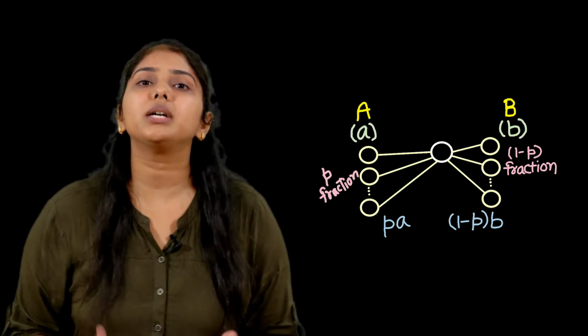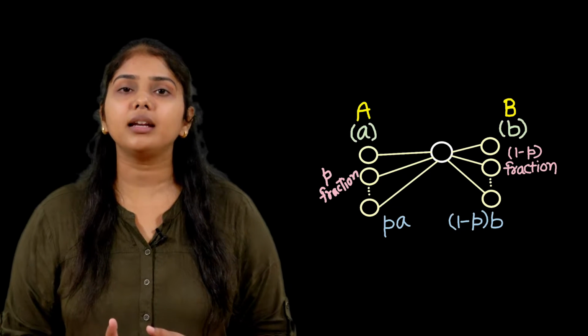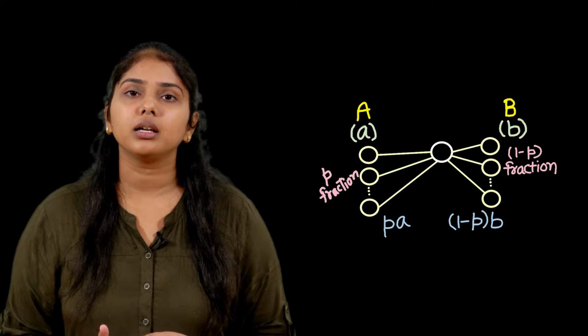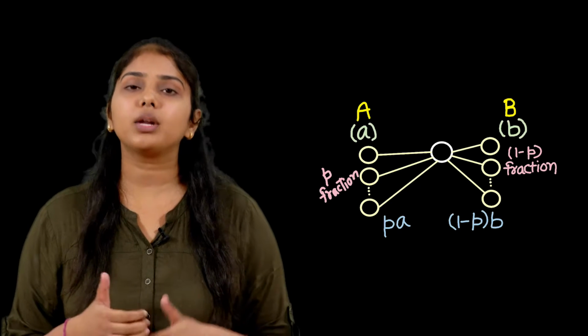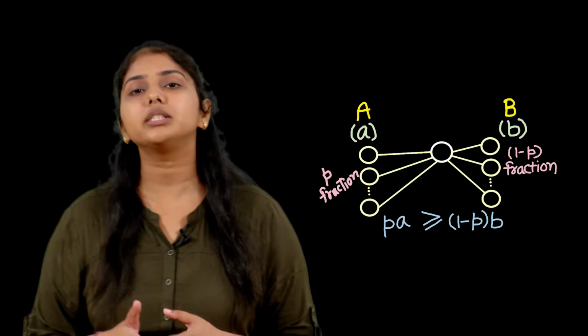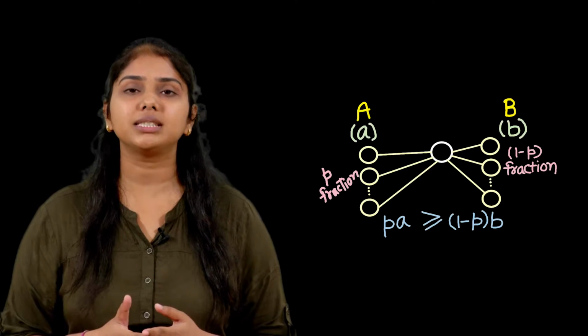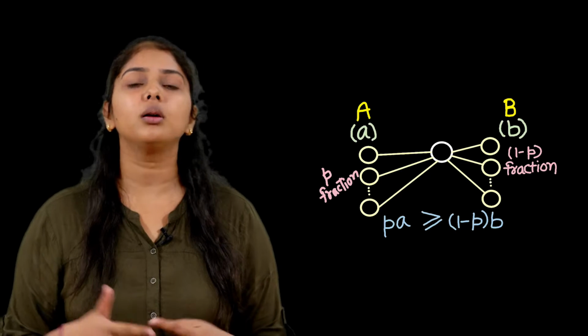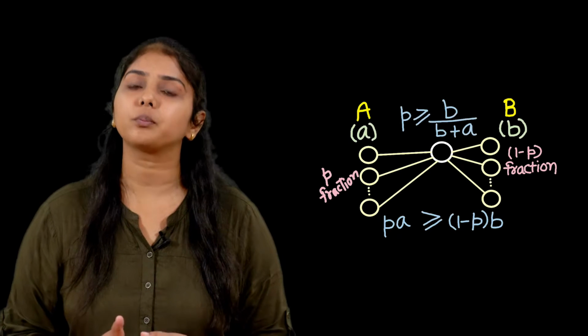So, very simple mathematics tells me, if you want to adopt A, what should happen? If the action A has to be taken, P into a should be greater than or equal to (1 minus P) into b, which says that P should be greater than or equal to b by (a plus b).